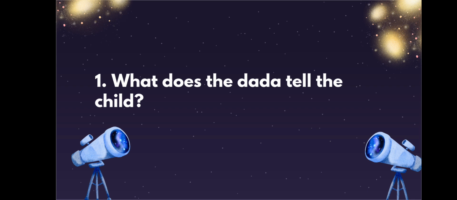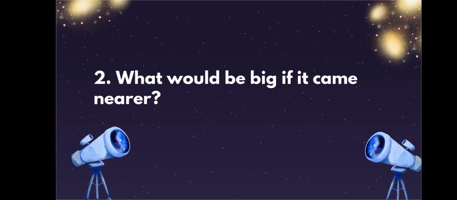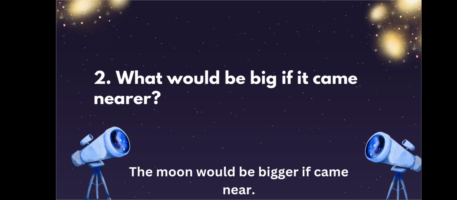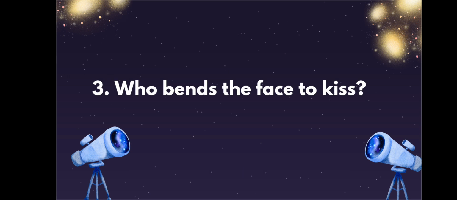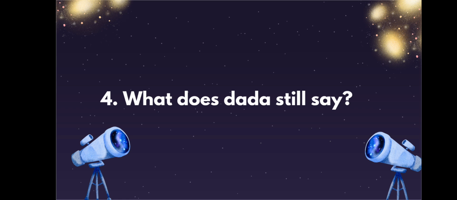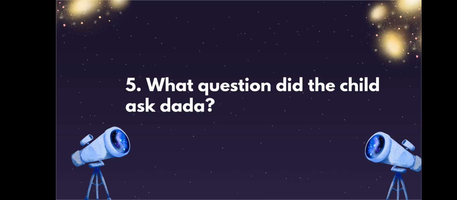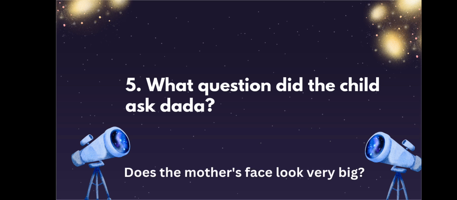What does the Dada tell the child? The Dada tells that the child is silly. What would be big if it came nearer? The moon would be bigger if it came near. Who bends the face to kiss? Mother bends the face to kiss. What does Dada still say? Dada still says that he is a stupid child. What question did the child ask Dada? Does the mother's face look very big?